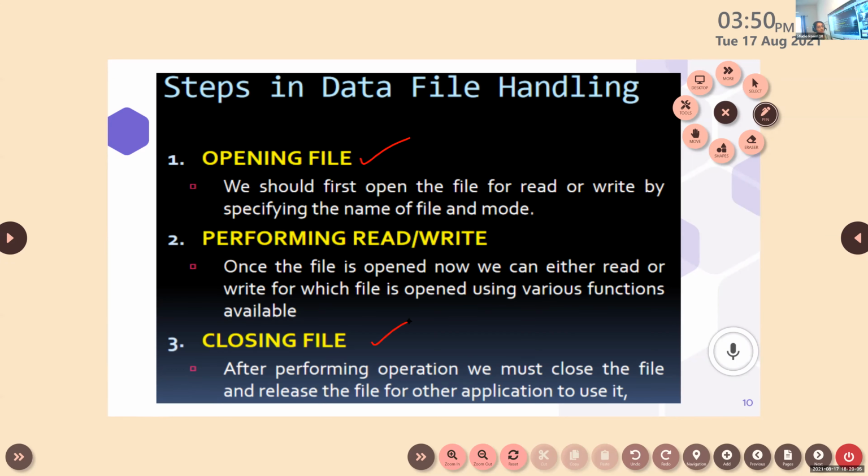So these are the basic tasks which are to be performed. First, we should open the file for reading or writing. After that, we can perform any operations in that file. And if all the operations are over, after that we have to close the file. These are the basic steps in file handling: first open, then read or write the operation that we want, and after that close.